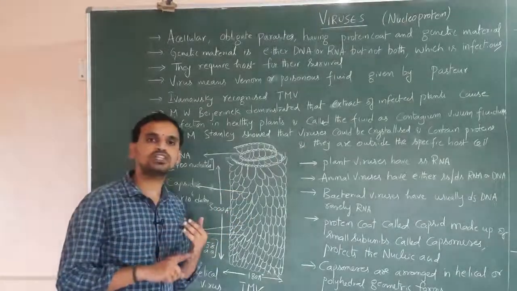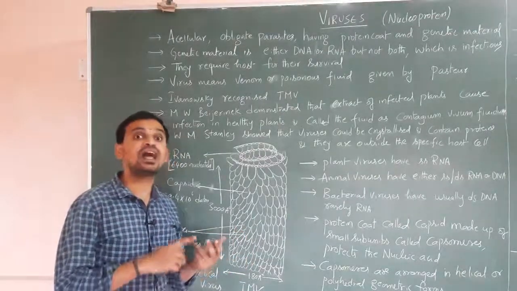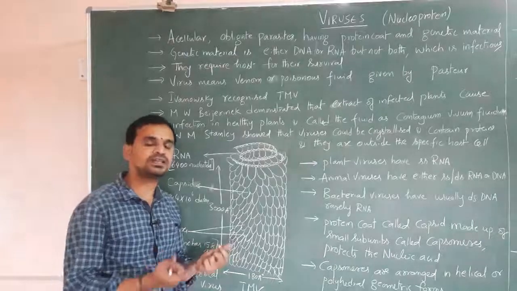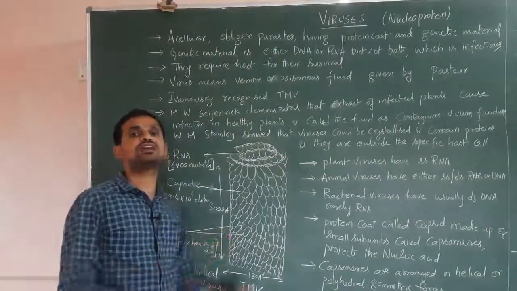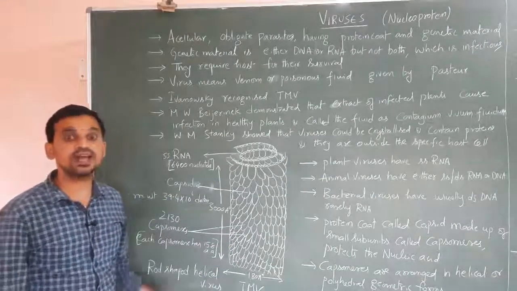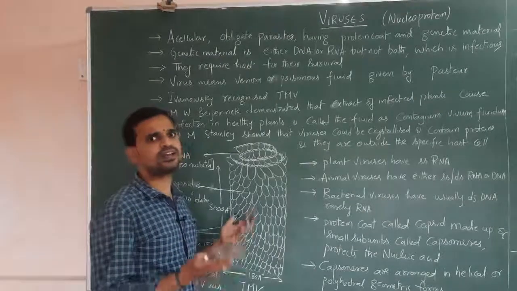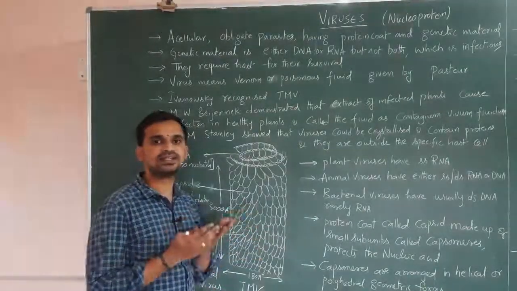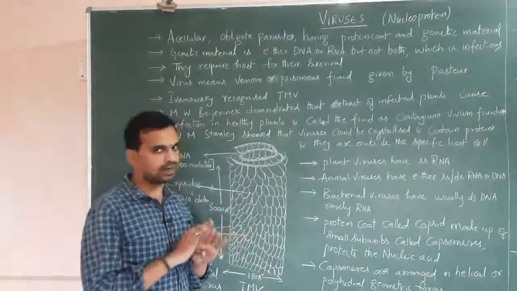The viruses which infect plants are called plant viruses. The viruses which infect animals are called animal viruses. The viruses which infect algae are called phycophages. The viruses which infect fungi are called mycophages. The viruses which infect bacteria are called bacteriophages. So there are different types of viruses. The viruses contain either DNA or RNA as the genetic material, but not both.